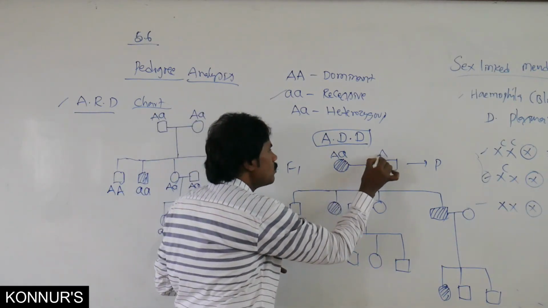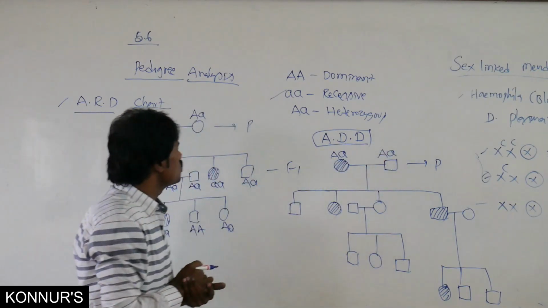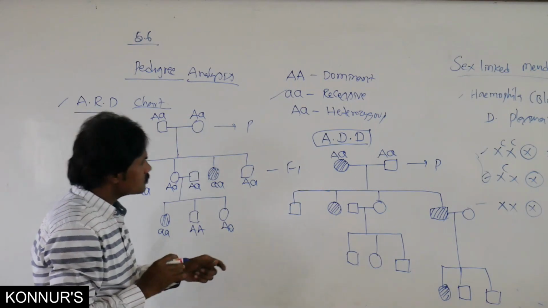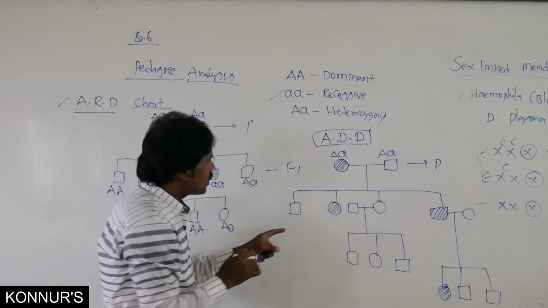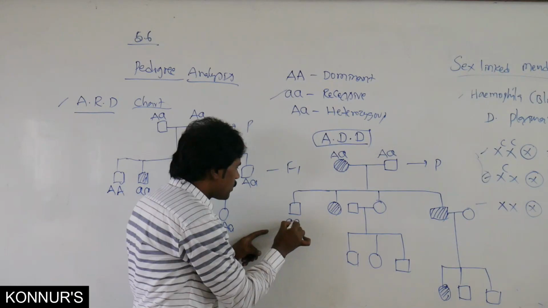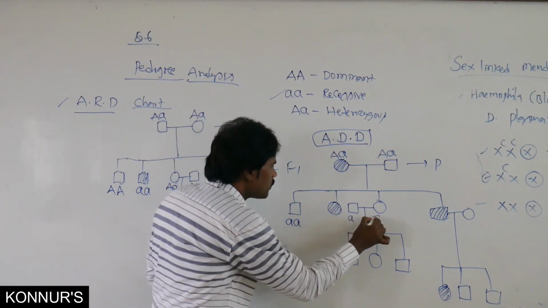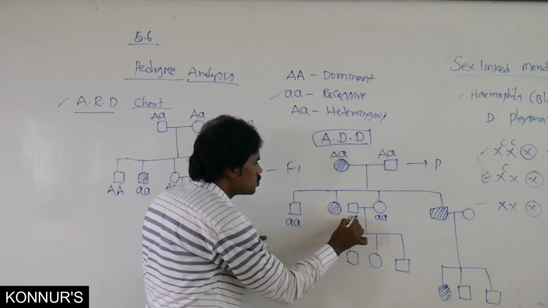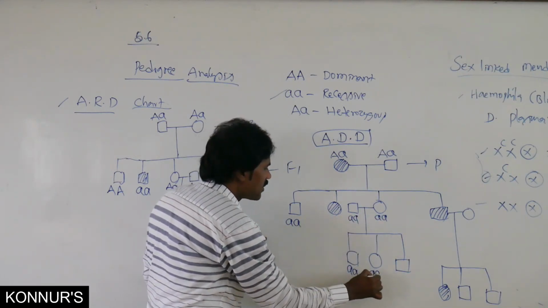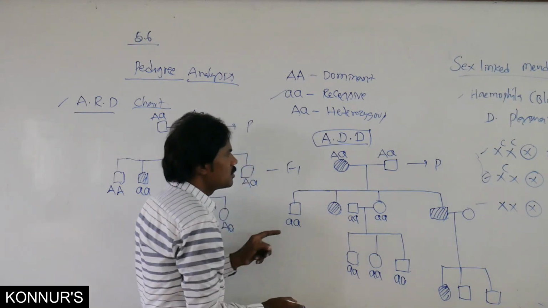Here also hetero. These are heterozygous, and in this particular population these are homozygous recessive. That's why no one is affected.